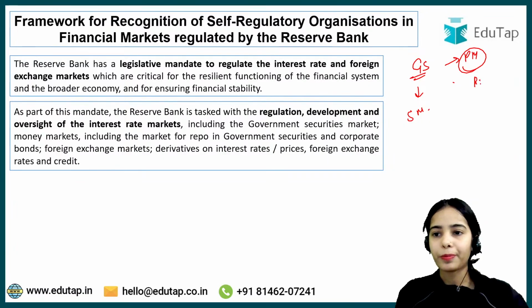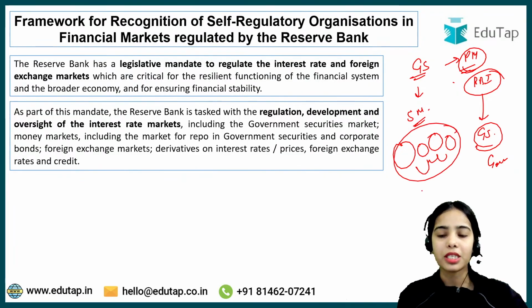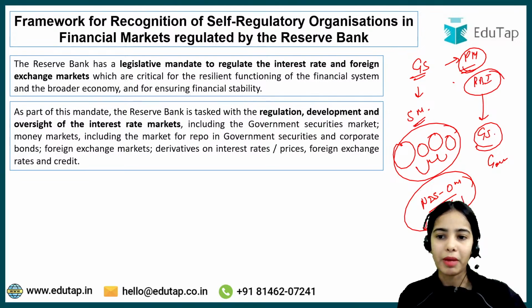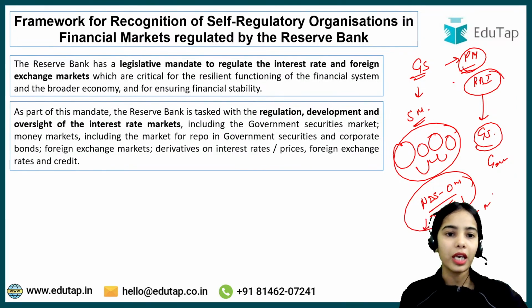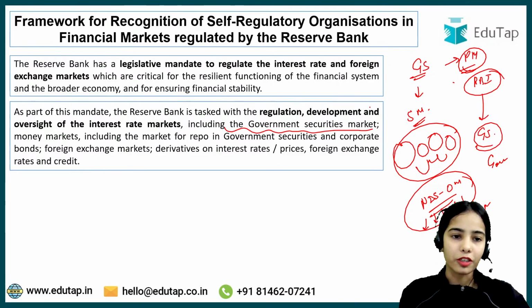In the primary market, the RBI issues the government securities on behalf of the government. And in the secondary market, the investors can trade the government securities among themselves through the NDS-OM platform. That is the Negotiated Dealing System, Order Matching system. Okay. So you can understand that the government securities market is regulated by the Reserve Bank of India.